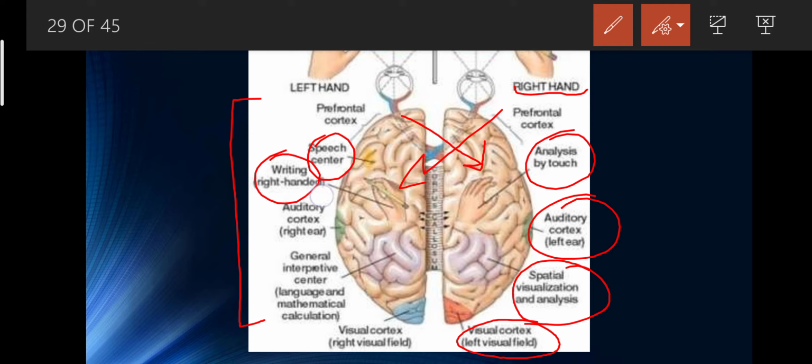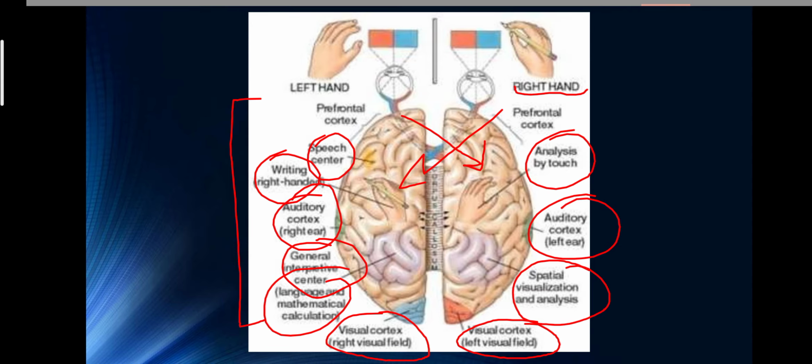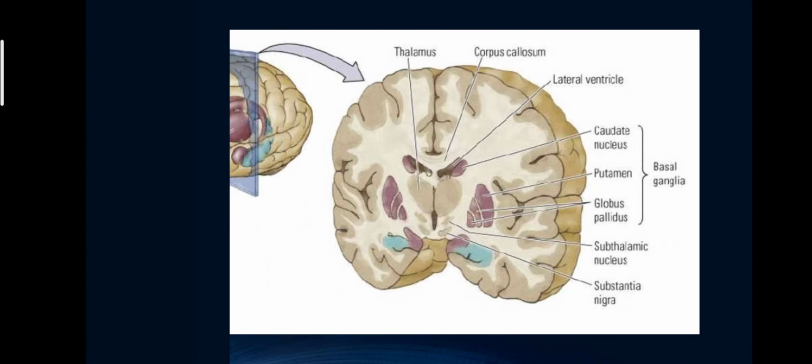analysis of touch, speech center, writing, auditory cortex, general interpretive center, language, and mathematical calculation can all be done here, and the visual cortex for the right visual field. Okay, all these processes and their centers are located here.